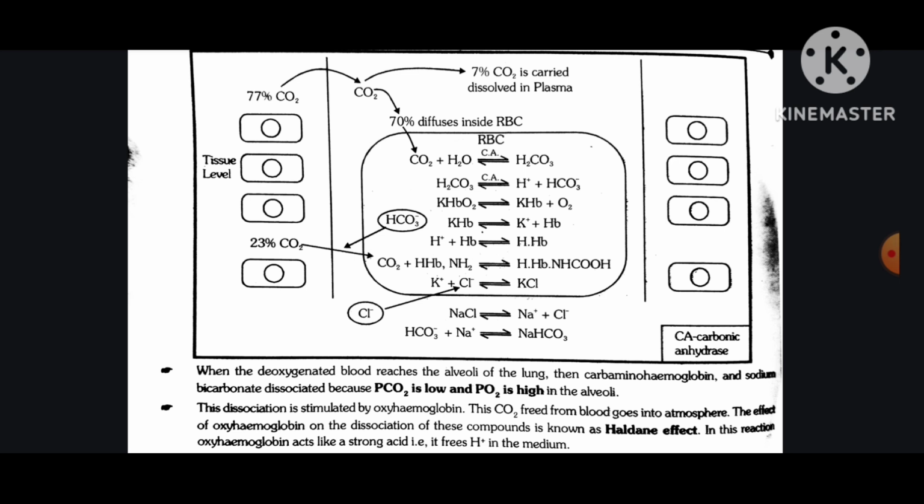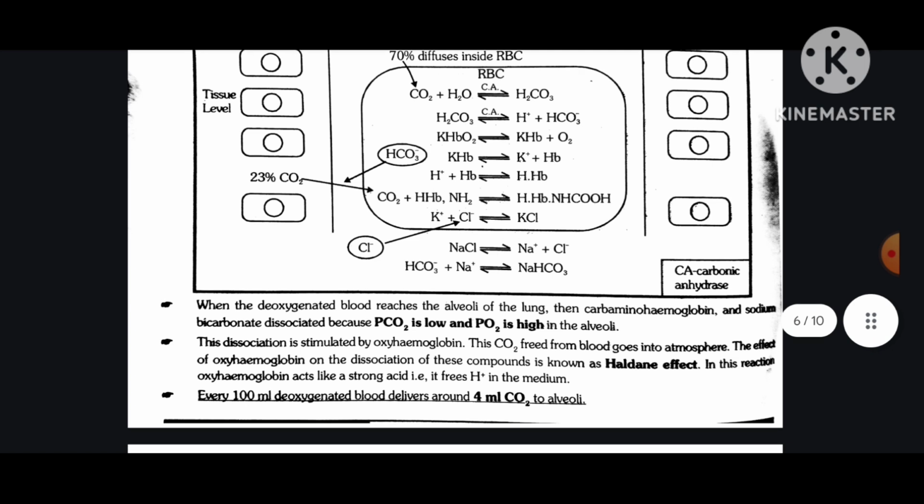The effect of hemoglobin on the dissociation of these compounds is known as the Haldane effect. In this reaction, oxyhemoglobin acts like a strong acid. For example, it frees H plus in the medium. Every 100 ml of deoxygenated blood delivers around 4 ml of carbon dioxide to the alveoli.